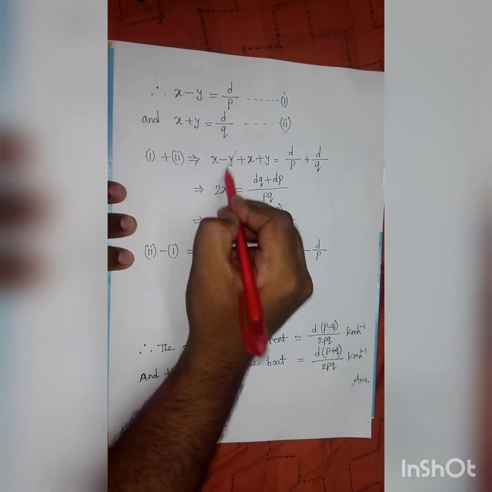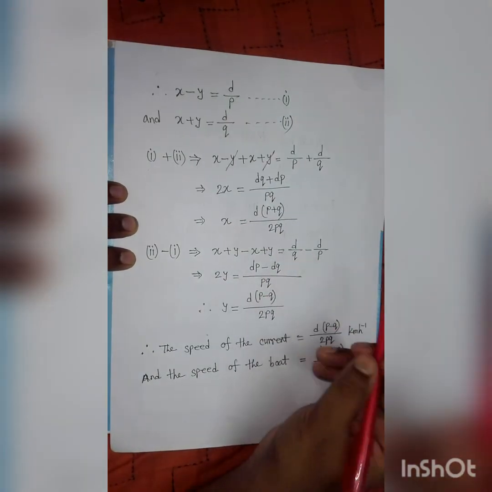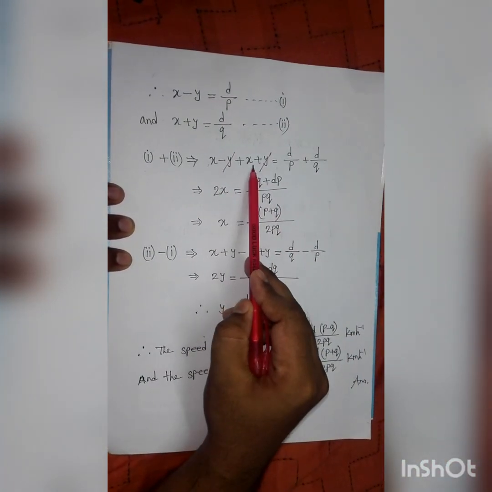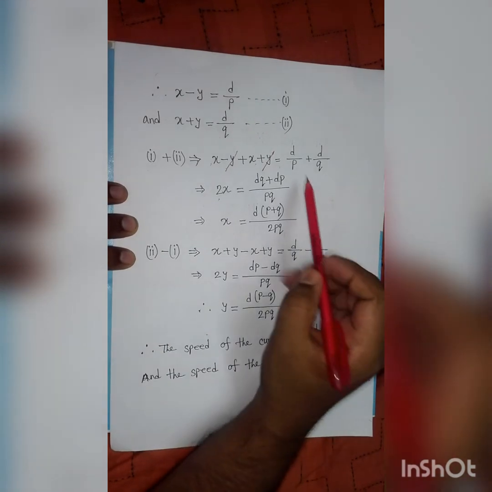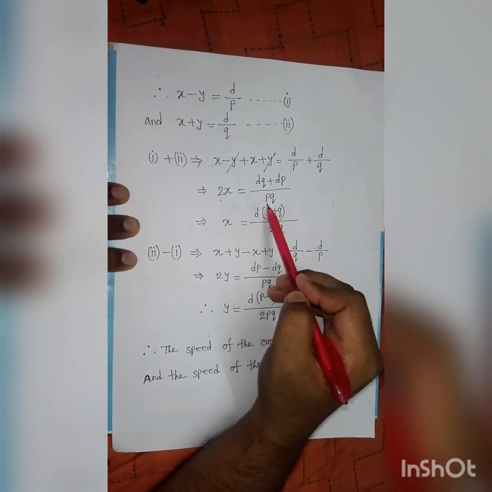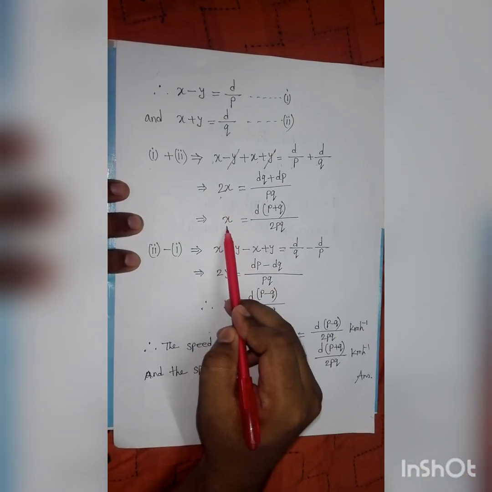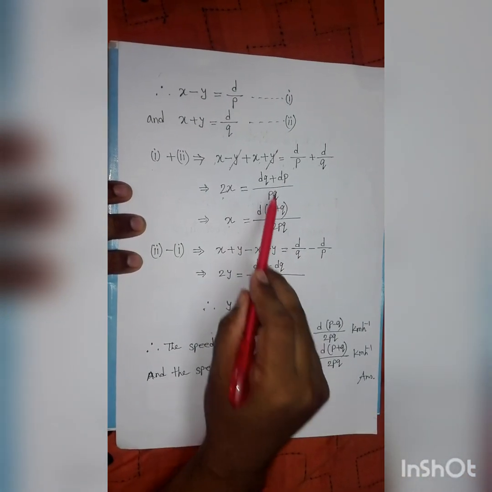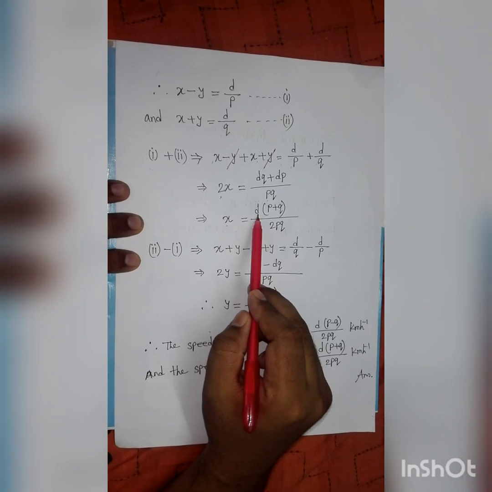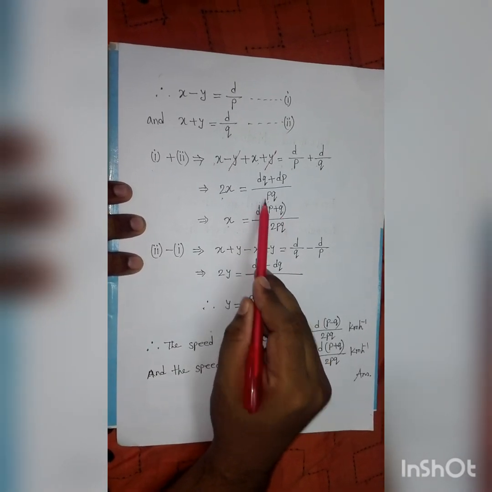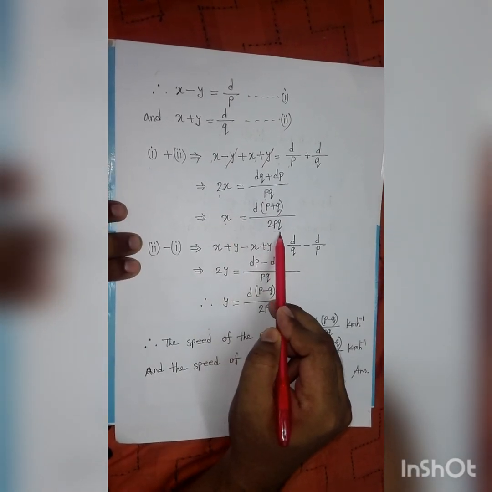Here minus y and plus y are cancelled. Then we get 2x equal to, by taking LCM pq, dq plus dp. So the value of x equals, taking common d, d into p plus q divided by 2pq.